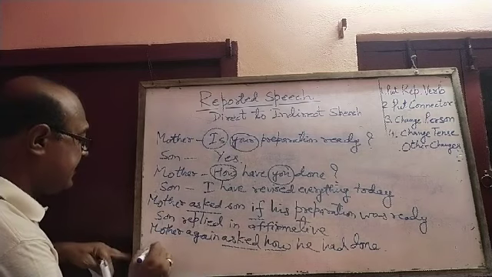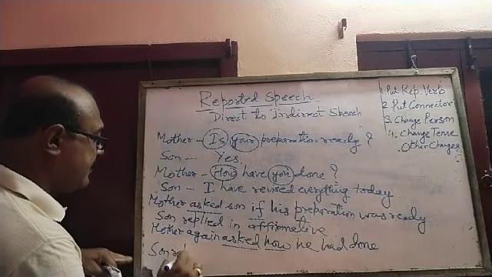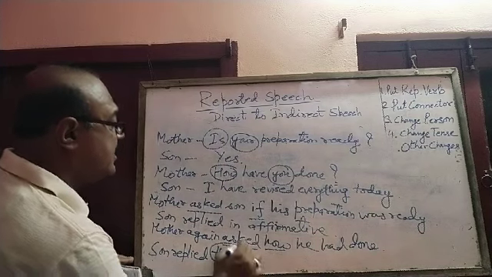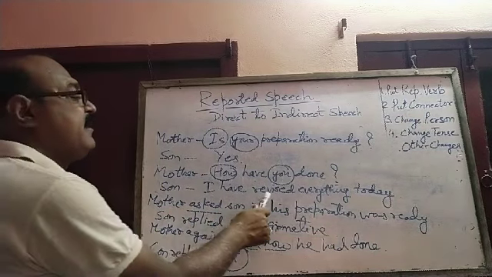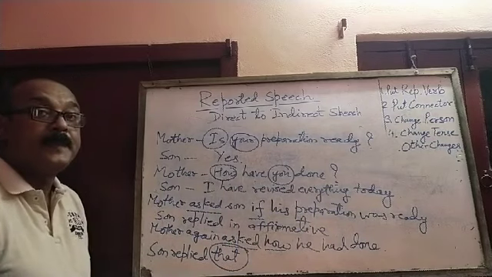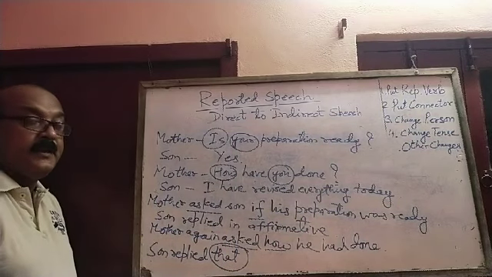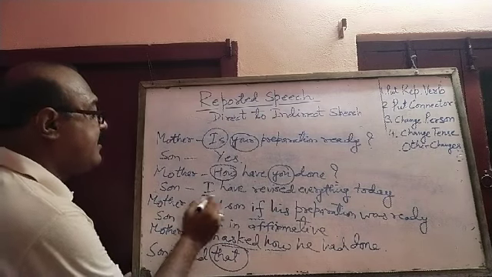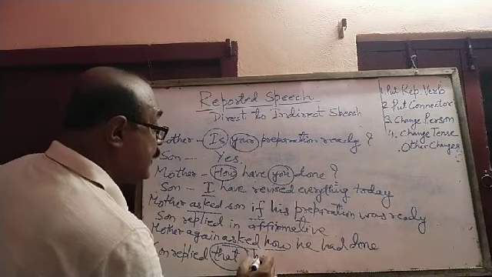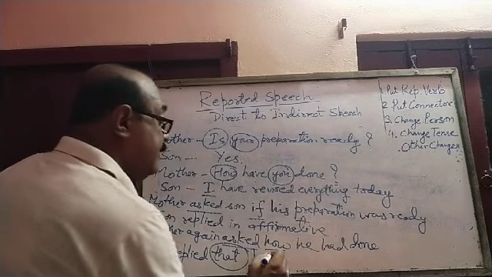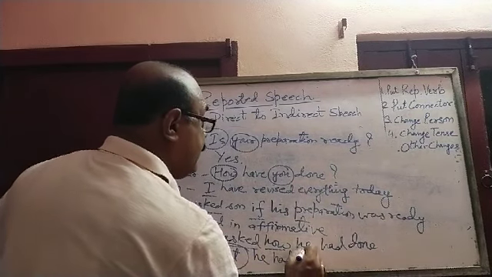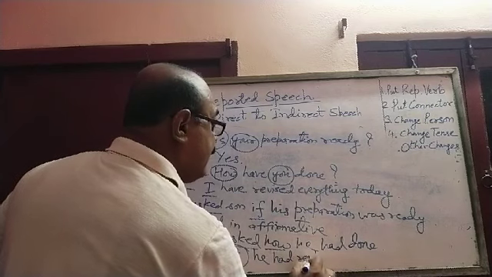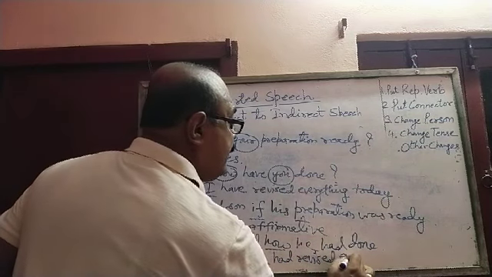Then son replied. Here we need to use that because he is telling I have revised everything today. That means this is a simple statement. So son replied that he of course, have will change into had. He had revised everything.